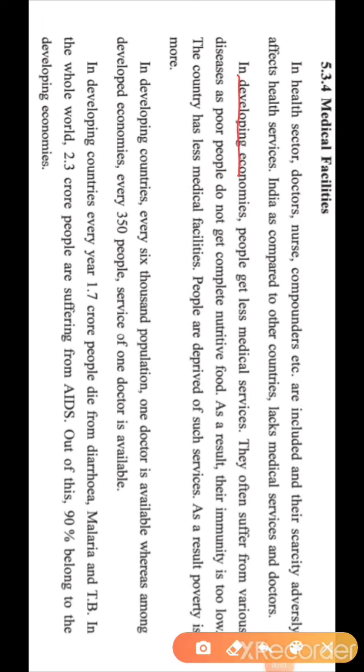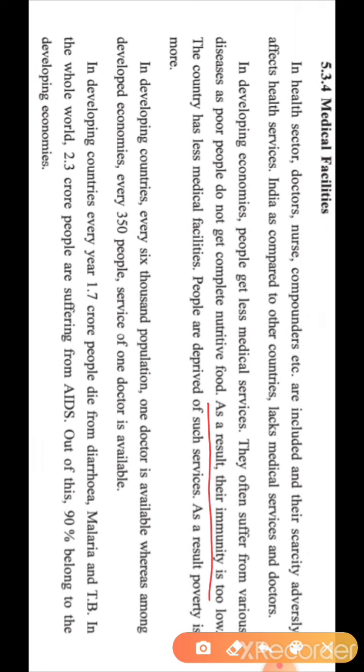In developing economies, people get less medical services. India is also a developing country, and in a developing economy, people get less medical services. They often suffer from various diseases as poor people do not get complete nutritious food. The poor people are not getting a proper diet. They don't get the proper protein, vitamins and calories in their diet. So they get ill and catch different diseases.